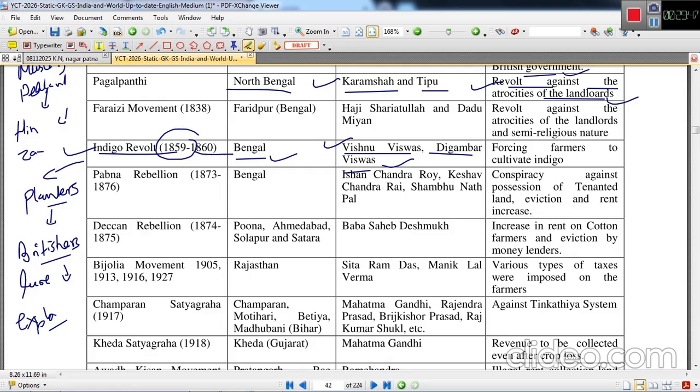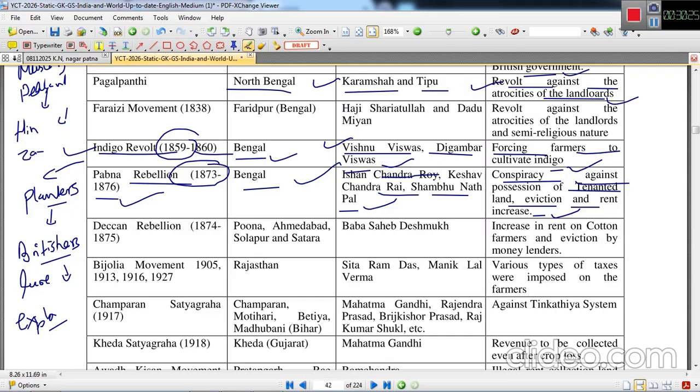Vishnu Biswas and Digambar Biswas, this practice, indigo growing, was not fruitful to the farmers. So under the leadership of Vishnu Biswas and Digambar Biswas, the farmers of this region rose to revolt. The reason I have already mentioned, forcing farmers to cultivate indigo. Pabna rebellion of 1873-76. This is again in Bengal, and Ishan Chandra Roy, Keshab Chandra Roy, and Shambhunath Pal were the leaders. The reason was conspiracy against the possession of tenanted land, eviction and rent increase.